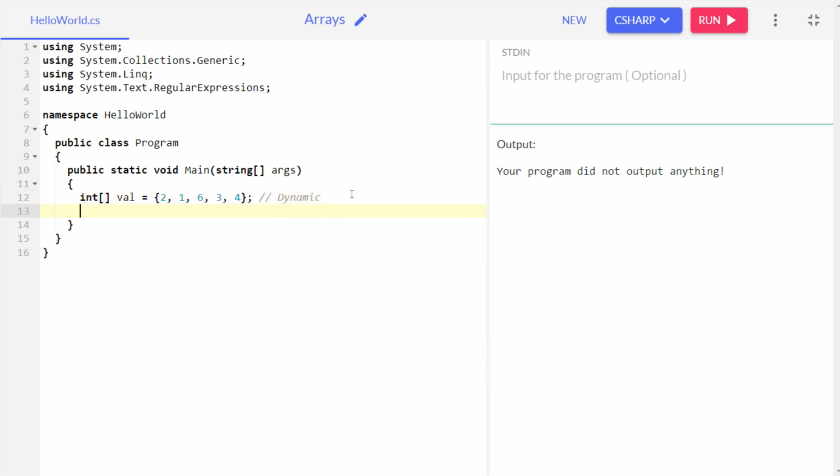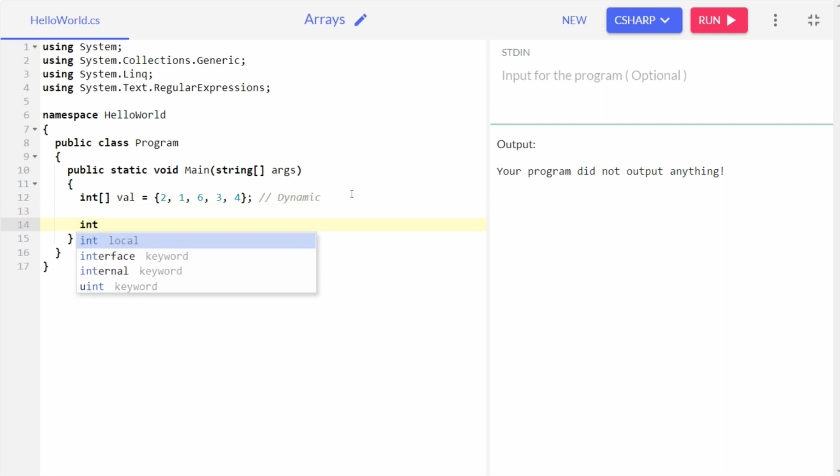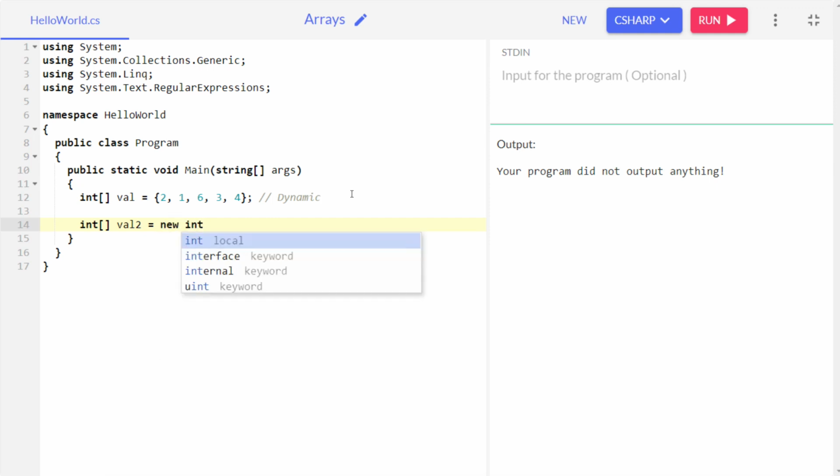Now another way of creating an array is to follow the same thing: int square brackets, then give the variable name. After that, you write the new keyword, then int, then again square brackets. Now this square bracket has a special meaning. I will tell you what it is.